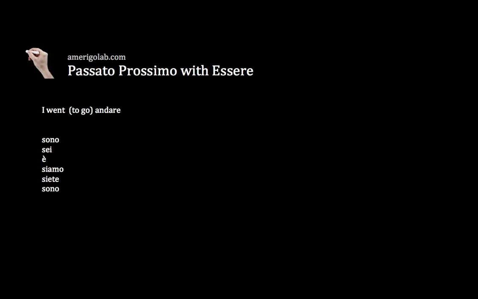So in this case, I will have io. Then, which one is the correct form of essere for io? It's sono. And now, at this point, to complete the sentence I went, what must I do? I must create the past participle of andare. As you know, I drop are and I add ato, since andare is regular. So io sono andato is the equivalent of I went.